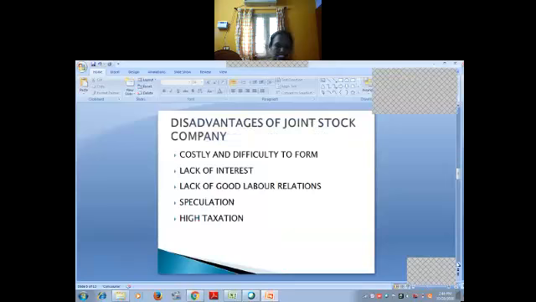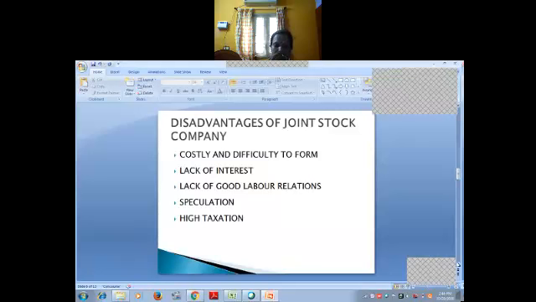Transferability of shares. Transaction of shares between two individuals is easy. So there is liquidity of the investment. Any shareholder can easily convert his share into money by selling his shares. Anytime you can buy or sell your shares. Perpetual succession. A company has perpetual or continuous existence. Members may come or go. New members can come, but the company continues to exist. This ensures continuity in operation and the company can undertake long-term investment.